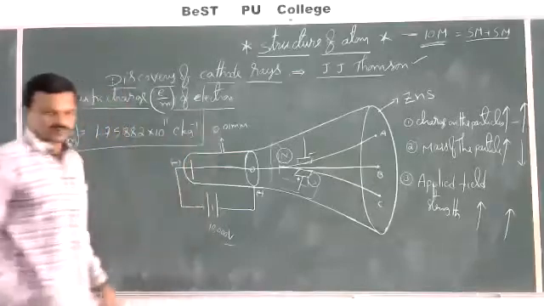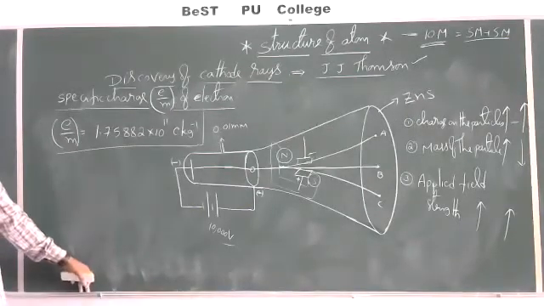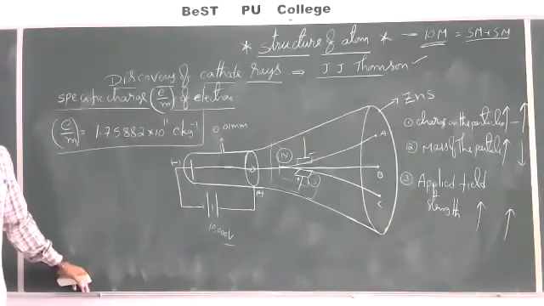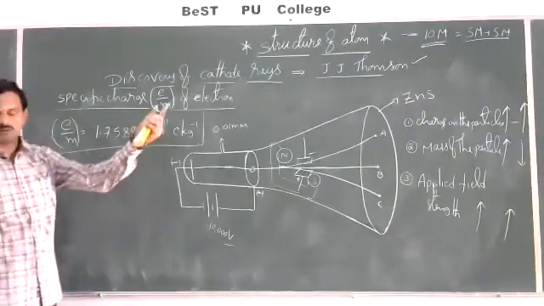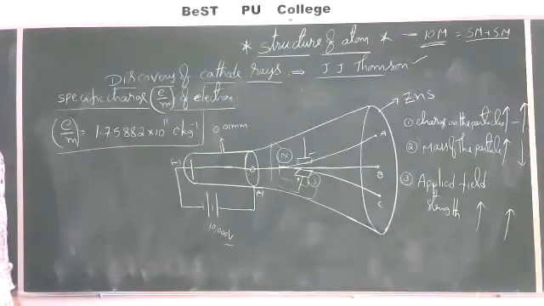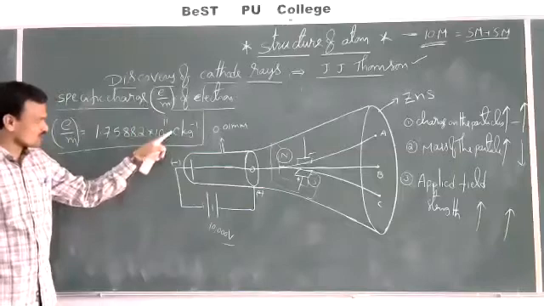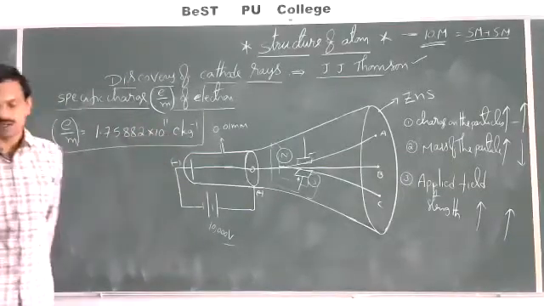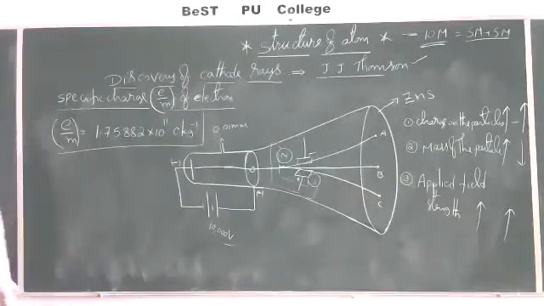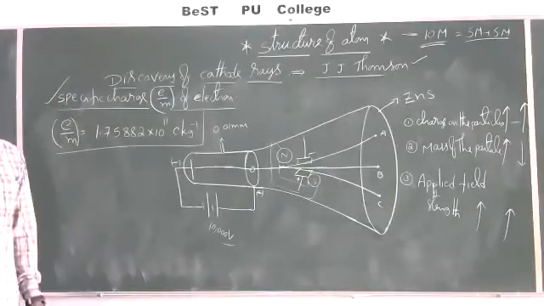So this is the specific charge of electron, 1.75882 into 10 power 11 coulombs per kilogram. Approximately we can take this as 1.76 into 10 power 11 coulombs per kilogram also. It means per 1 kg of electrons, they possess a charge of 1.75882 into 10 power 11 coulombs. Like this, J.J. Thomson has calculated the specific charge of electron.